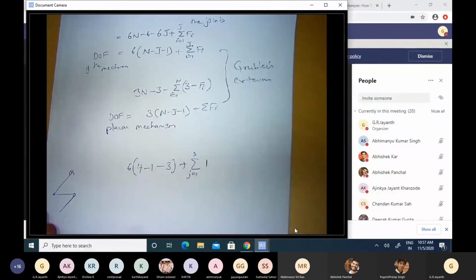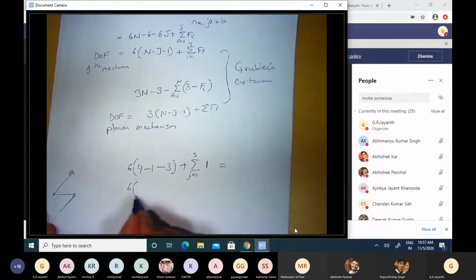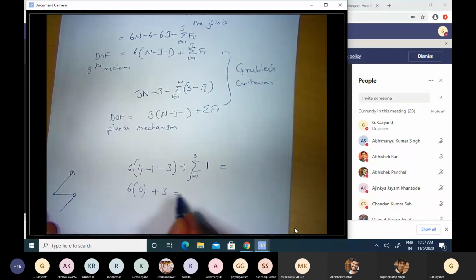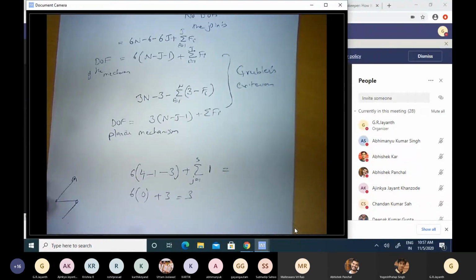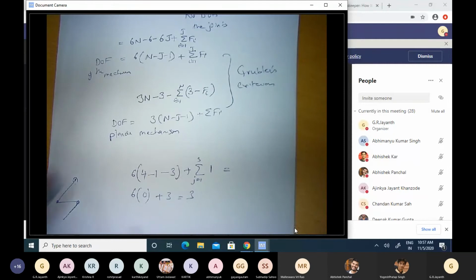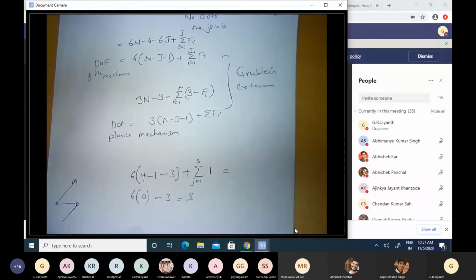If you do the math here, let us see, 6 times 4 minus 4 is 0 plus 3, which is 3 degrees of freedom. So I have 3, I can attach 3 motors and independently control the orientation of the end effector.